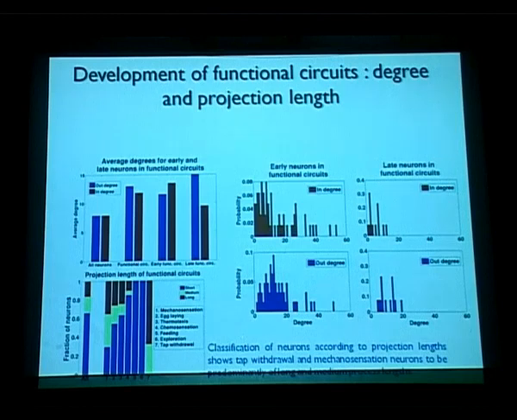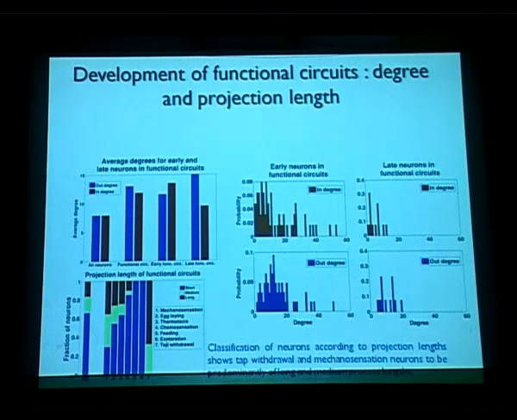The other thing that we looked at is the fraction of neurons with different projection lengths. Again, we have divided it into short, medium, and long, and we have looked at which functional circuit has which type of neurons, whether they have neurons with medium length processes more or neurons with long processes more.